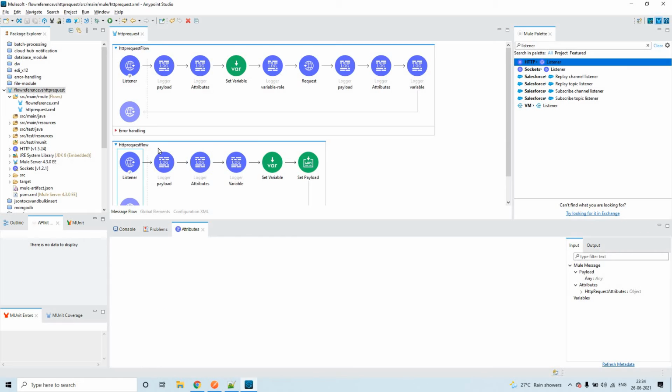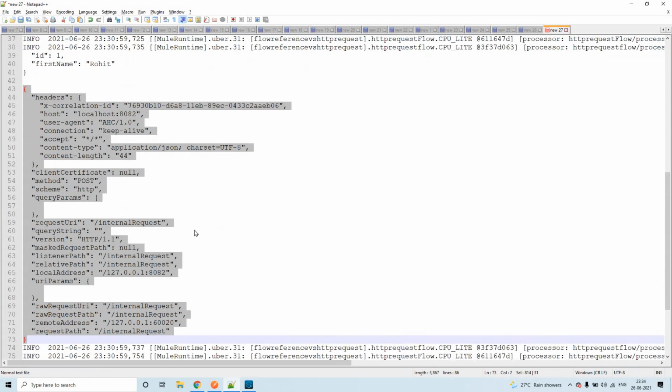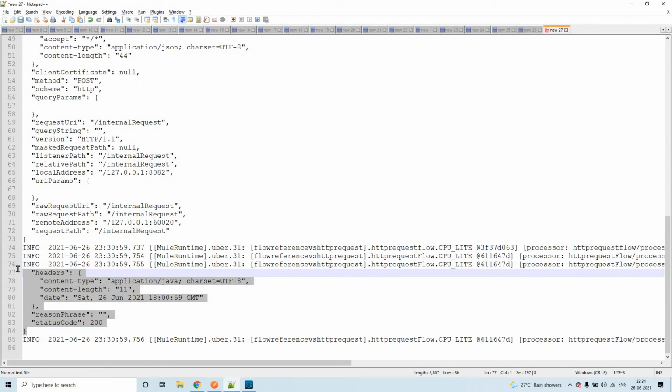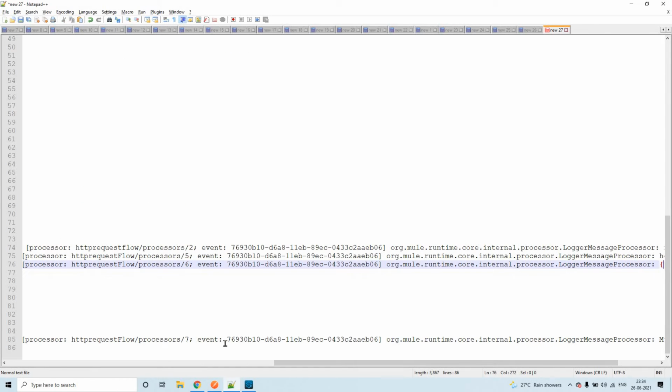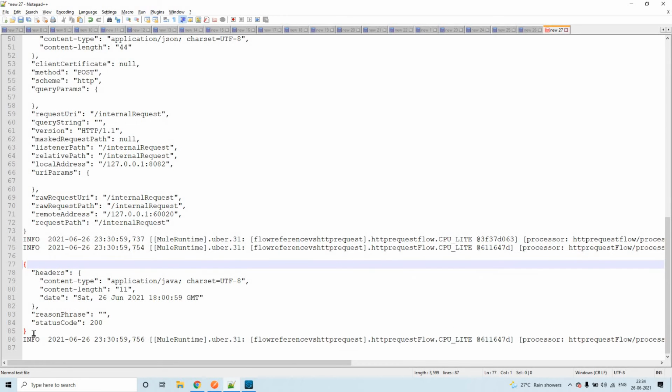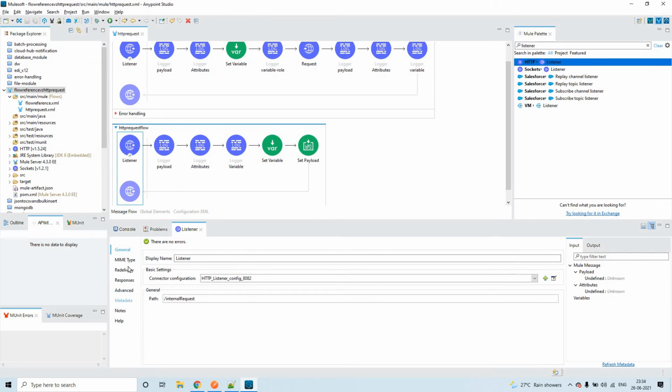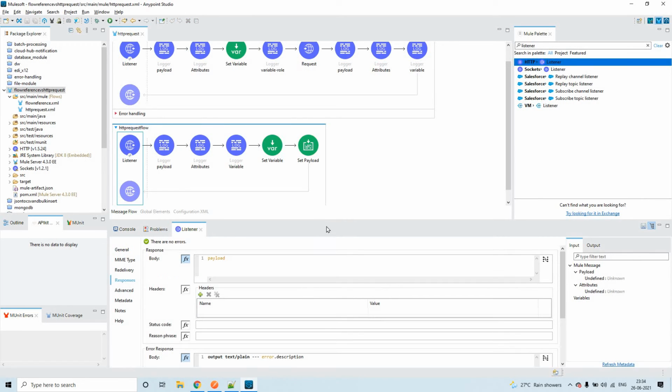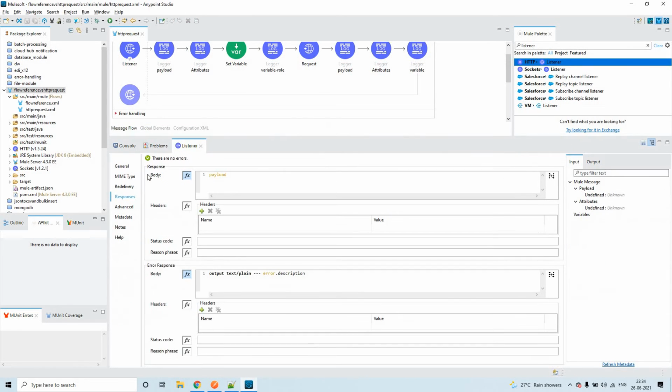And you see, even when we are sending the response, we could see these as the attributes. From line number 77 to 85, these are the attributes, right? You could see this on the HTTP listener. Go to responses. Here also we'll have three components: body, headers, these things.